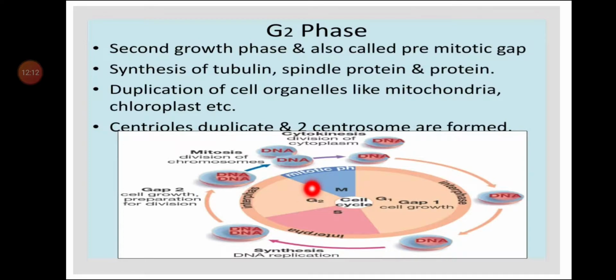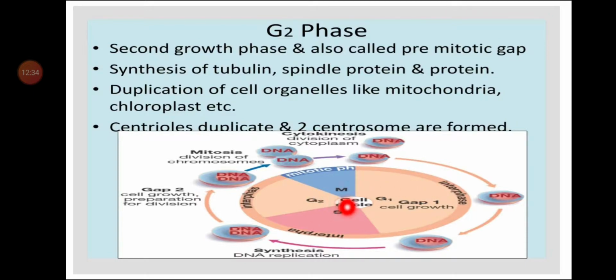So G1 phase, S phase, G2 phase. G1 is the post-mitotic gap phase, since it comes after M phase. S phase is the synthetic phase, and G2 is the pre-mitotic gap phase. In G1 phase, synthesis of proteins and RNA takes place.